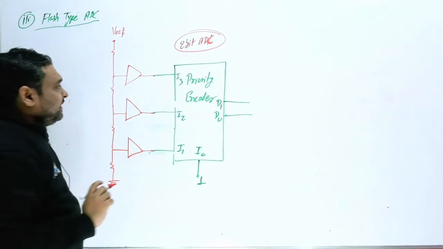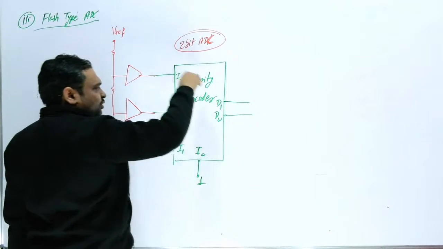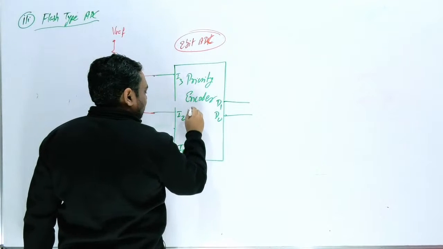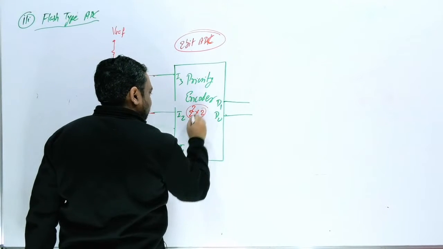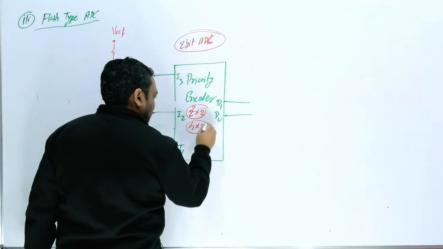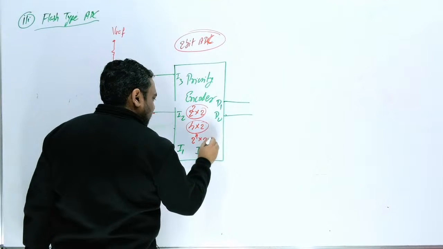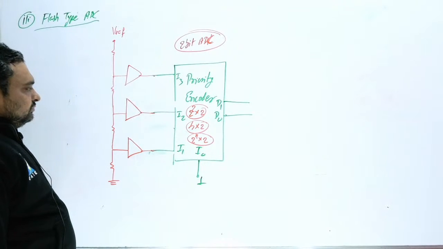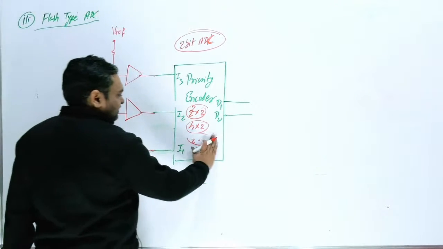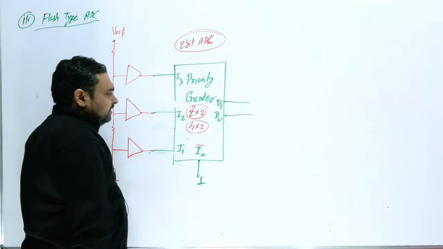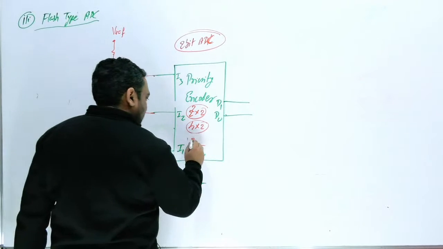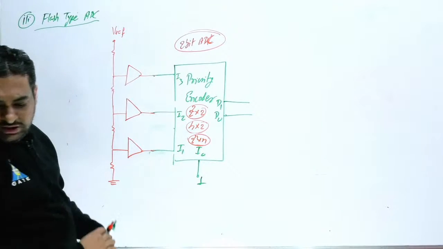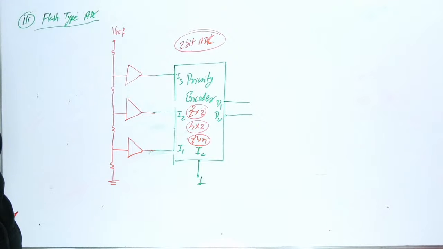One thing you remember: for a 2 bit ADC we have to use an encoder of size 2 raised to power n cross n. So the encoder size is 2 raised to power 2 cross 2, meaning 4 cross 2. So here you can write this is 4 cross 2, which is 2 raised to power n cross n. If you want, you can note this down.